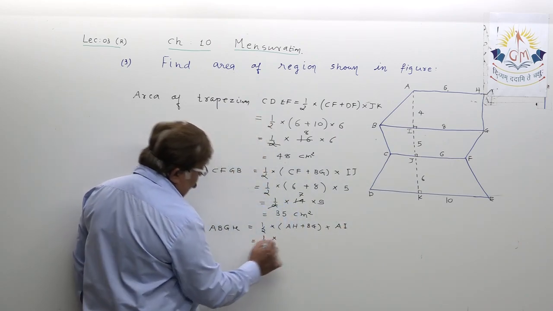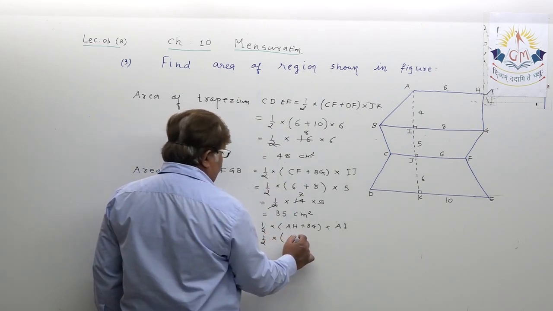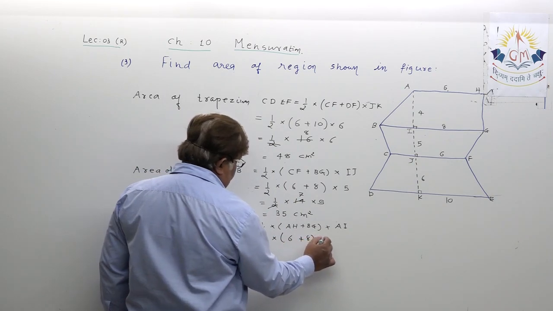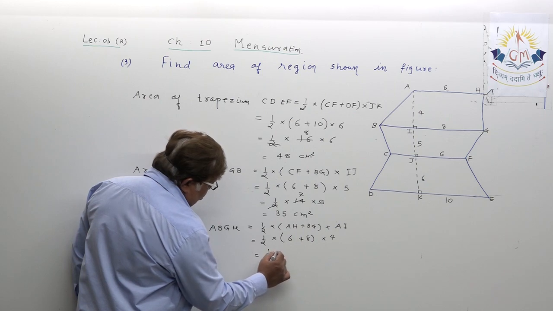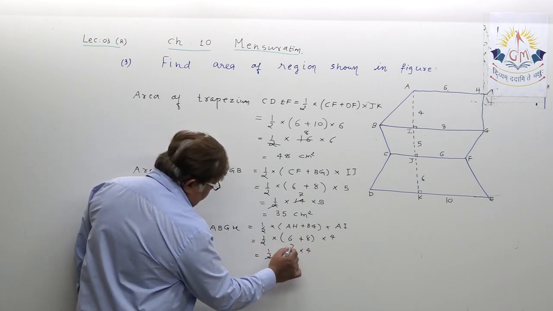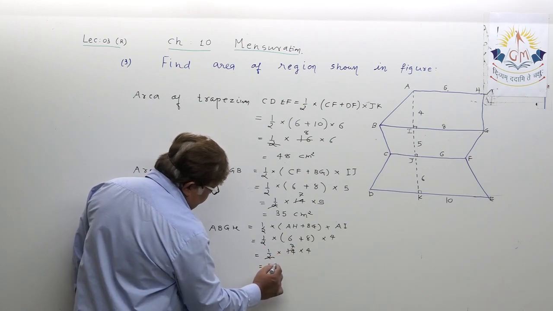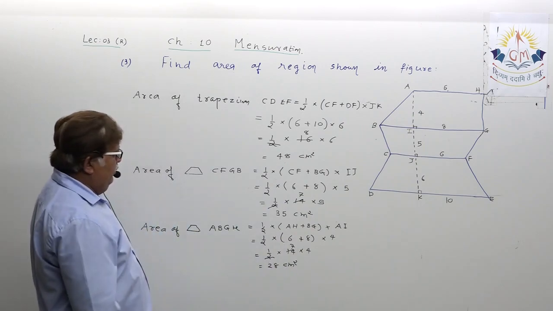Half into 6 plus 8 into 4. Half into 14 into 4. 2 7s are 14, and this turns out to be 28 square centimeter.